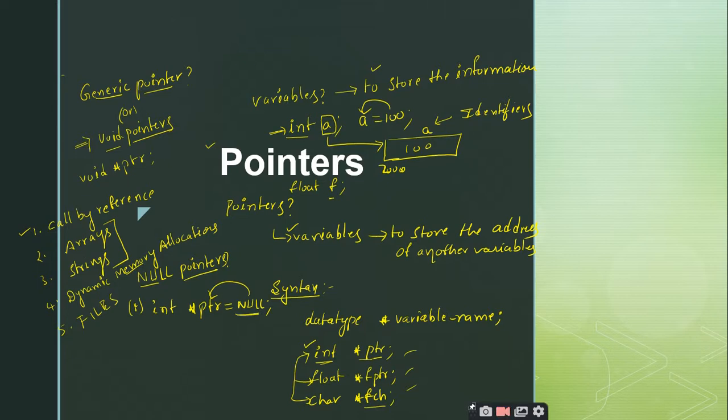Whenever you want to make use of files, you have to create a file pointer. The first and foremost step in case of files is to declare the file pointer. That is done using the syntax: FILE star fptr.